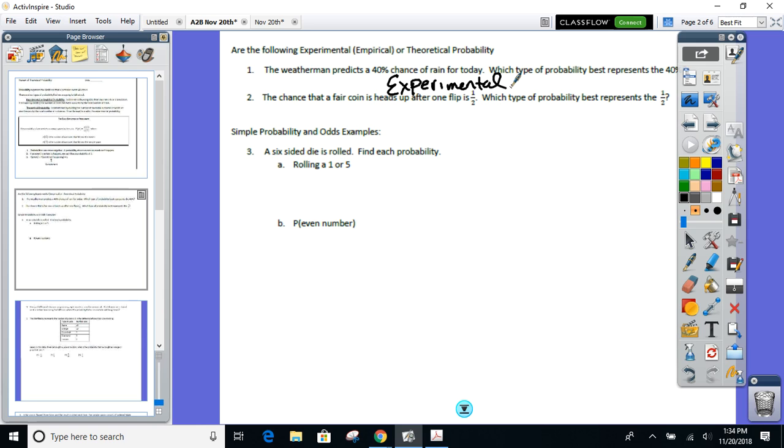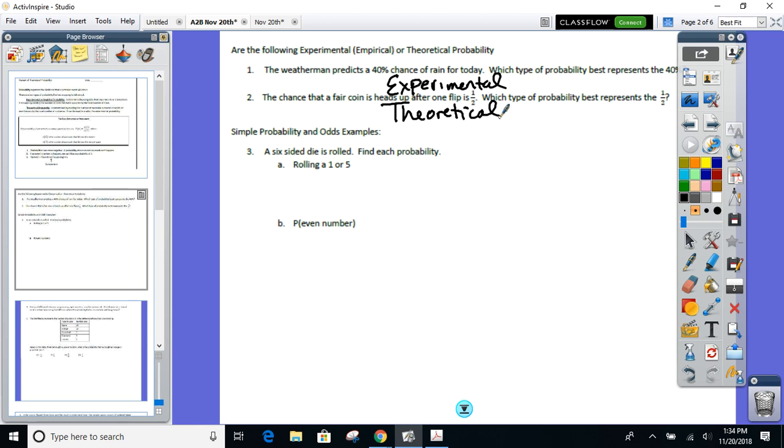Chance of coins, 1/2. You get a head. What type of probability is that one? That's theoretical. Yep, that's what should happen. Again, you'll only notice I have 2 questions on that. There's a reason. I'm not concerned about it. I just don't want you to start freaking out when you see experimental and theoretical. All right, let's get after it now.